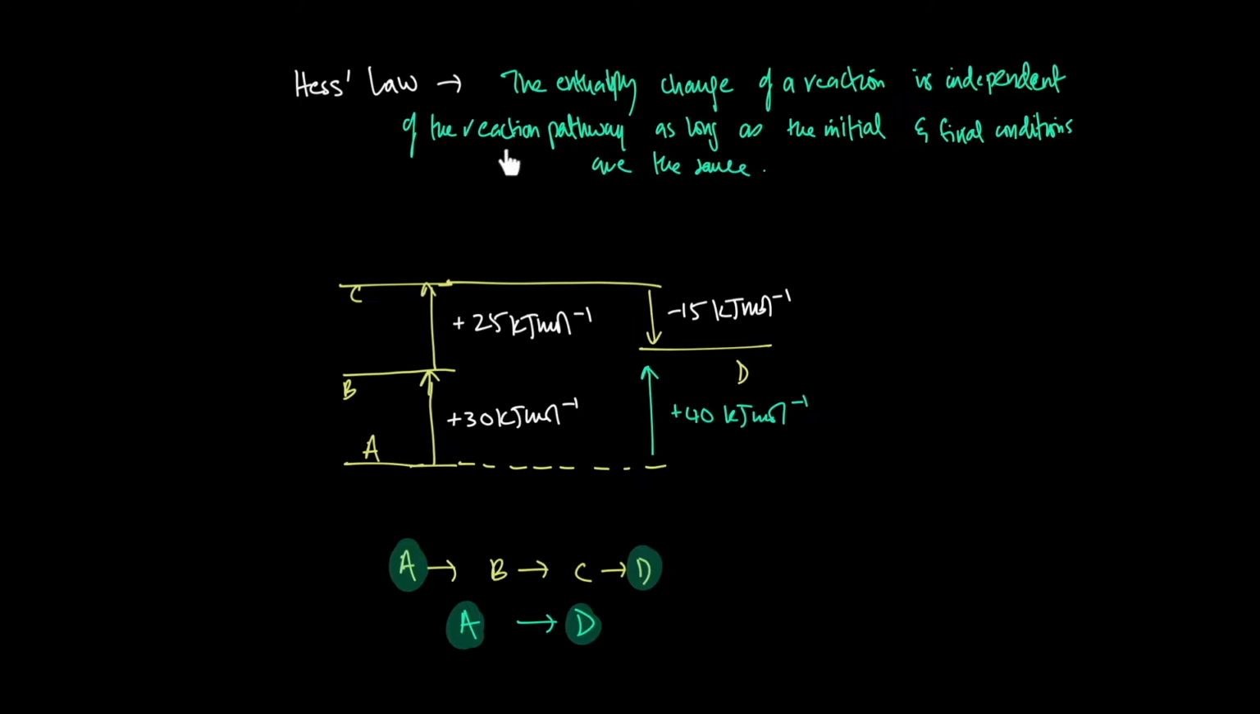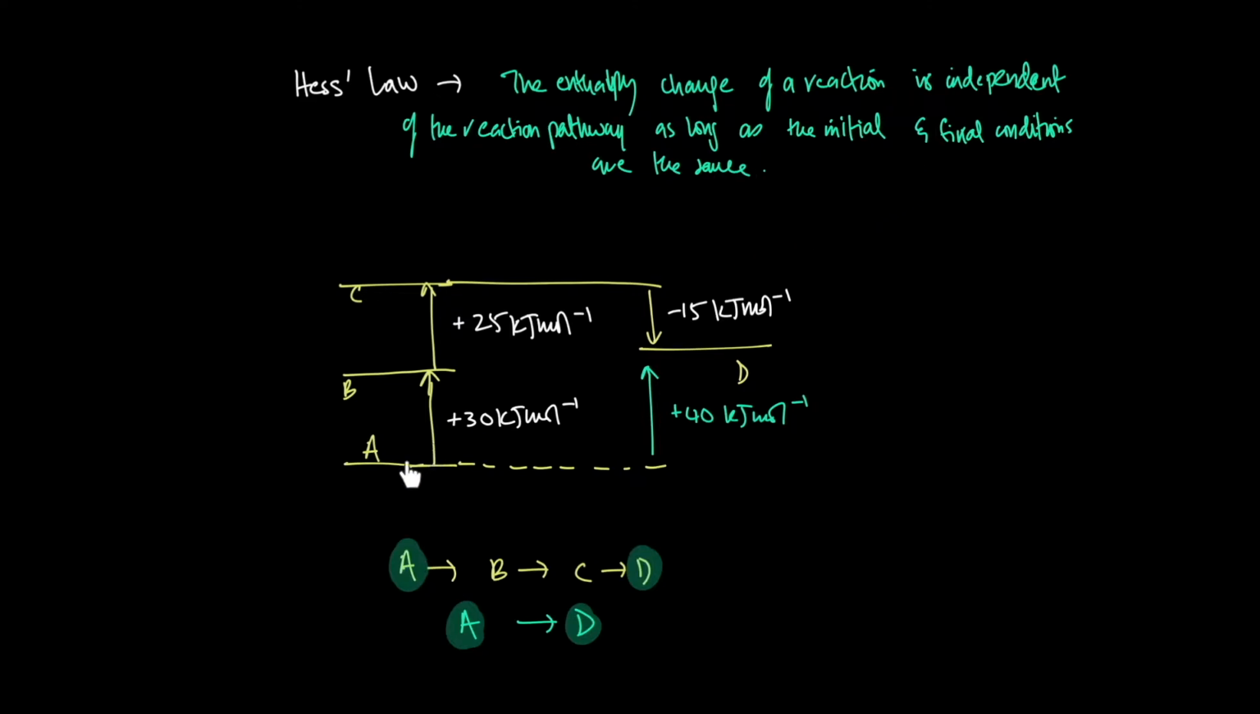Okay, so reaction pathway ke liye you can say route taken also. But the point is, as long as the initial and final conditions are the same. Why is this important? Well, if you're going from A directly to D, let's say, or you're going A to B to D, or you can go A to C and then D, whatever. As long as your initial and final states are the same, the enthalpy change for the overall processes are the same. Now, the initial and final conditions also have to be the same, right?